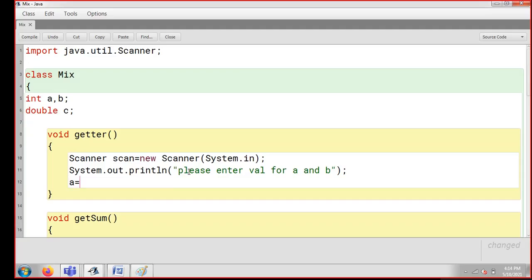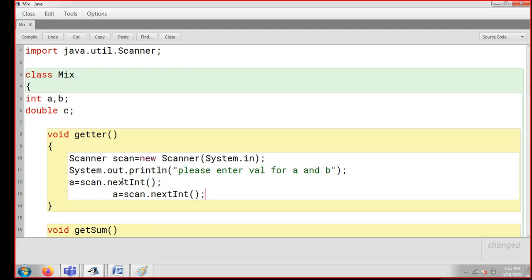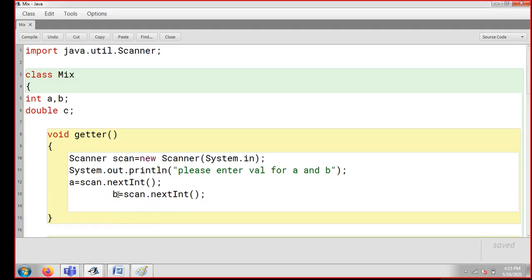So simply I need to write here A is equal to scan.nextInt, because the type of A is integer. That is the reason I'm writing nextInt. This I have done. I'm going to copy the entire thing and paste it, because I need to do the same thing for B. Here you can see I have done it for B also, and for A also.